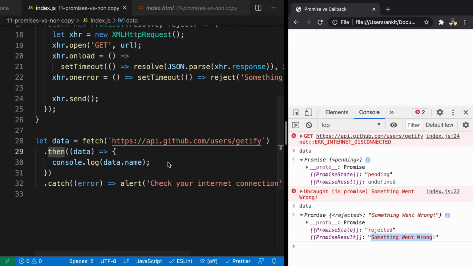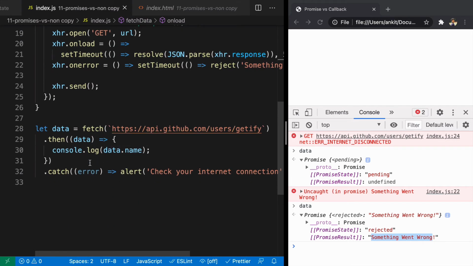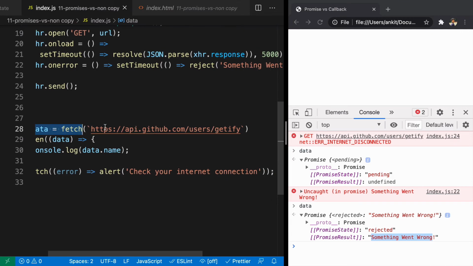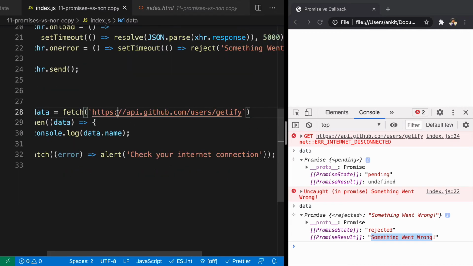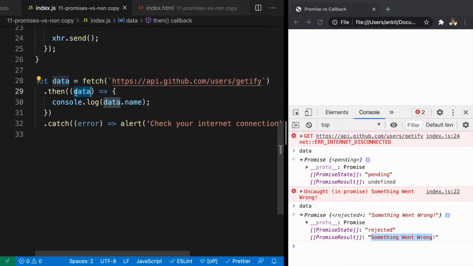So now what is happening is, in the case of callbacks, we were sending the function here and we did not have huge control over it. But here we have control over it. We are saying, this is the code that is going to run in the present. It is going to do the thing, so it will let me know as soon as the data fetching is done. And because data fetching is done, I will have access to data. If data fetching is not done properly, I will have an error. Means in either case scenario, I will get either data or error.